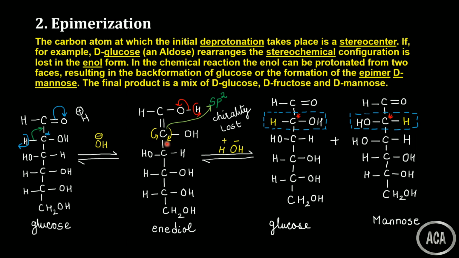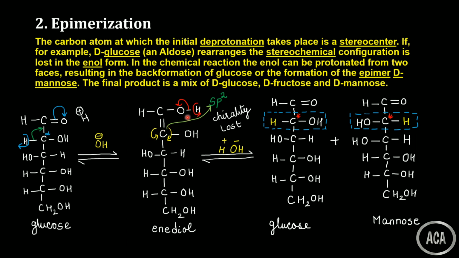So the proton can attack, since it has become planar, from both sides. It can attack from this side as well as from the front side, as well as from the rear end. Suppose the attack of the proton takes place from this side, from the left hand side, then simultaneously what is happening?